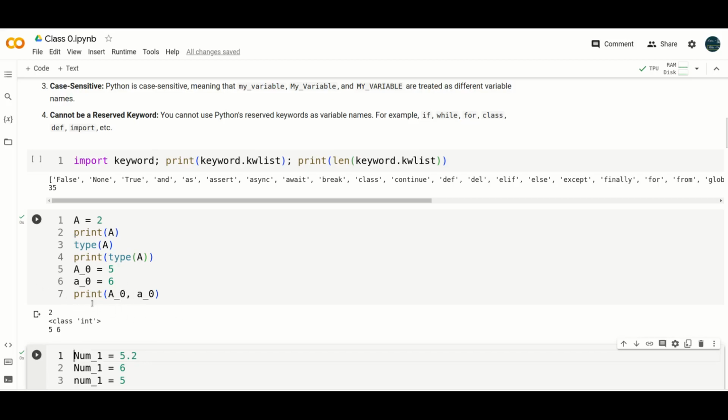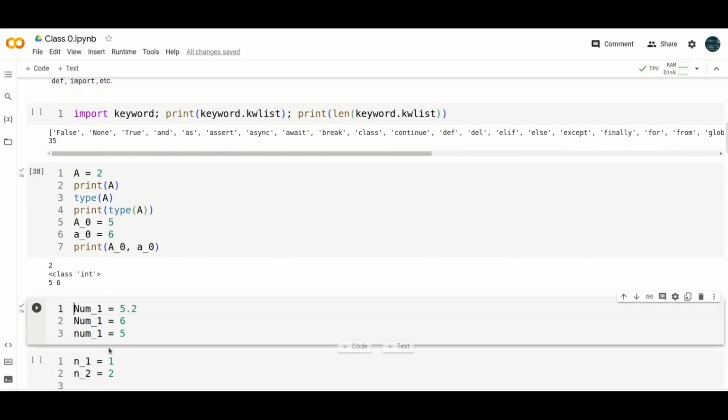I am just using another kind of variable, say num underscore 1, which is a floating point, and an integer, and say num2 and num3 variables. If you run this, three values will be assigned here.